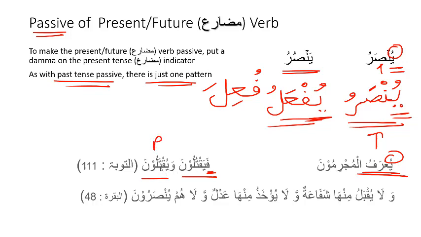They are killed. Then we have la yuqbalu minha shafa'atun. This means that no intercession will be accepted from them. Wa and la is a negation. Yuqbalu means will be accepted. So this is passive. Wala yu'khazu. So this means will not be taken from them. Again, passive. Wala hum yunsarun. They will not be helped. So notice all these are in the passive form.